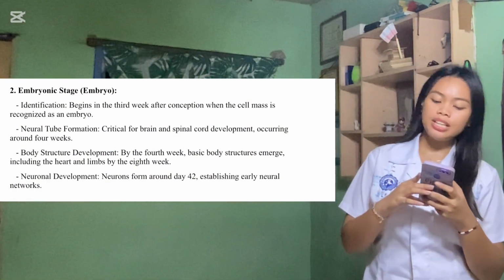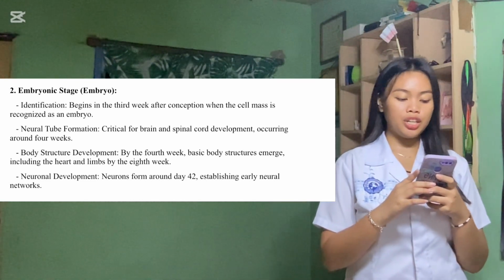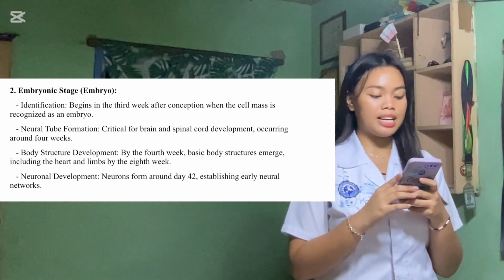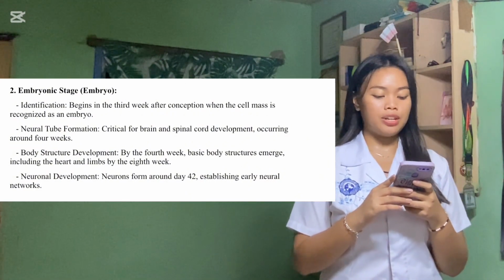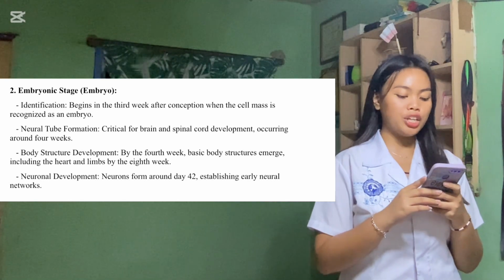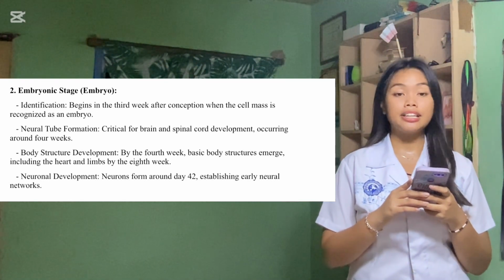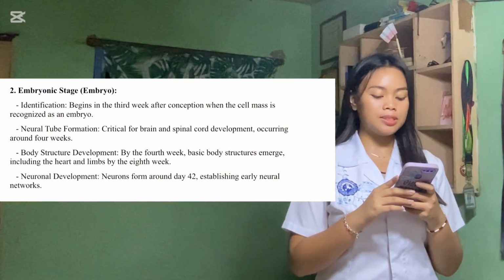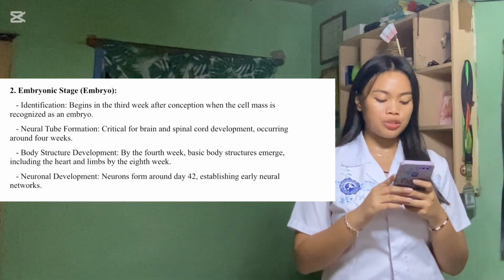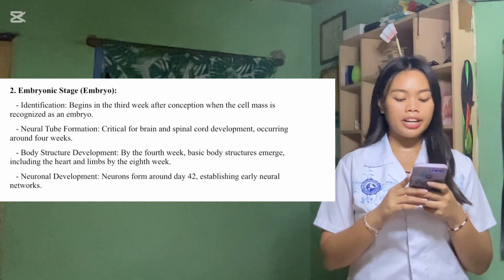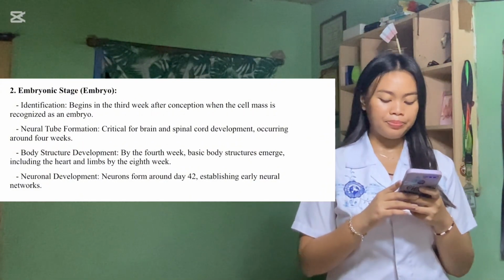Second, the embryonic stage, or embryo. First, identification begins in the third week after conception, when the cell mass is recognized as an embryo. Identification refers to the developmental stage that begins in the third week after conception, when the rapidly dividing cell mass is recognized as an embryo. During this time, the cells begin to differentiate into specific structures and systems, marking the transition from a simple mass of cells to a more complex embryonic form.